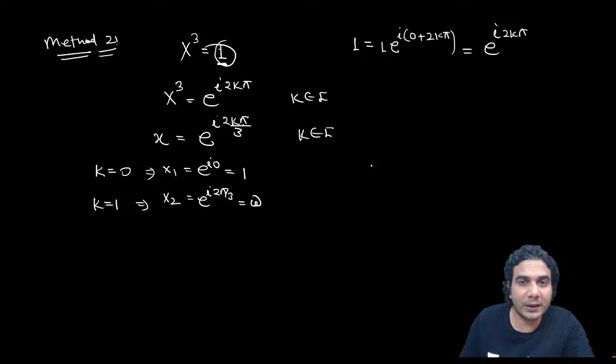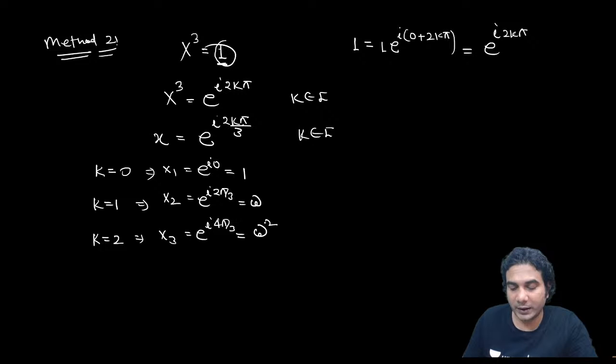Do you remember that? The omega was at an angle of 120 degrees. And then when you put k is equal to 2, you'll get x3, the third root, which is going to be e raised to iota 4 pi by 3. So whose argument was 4 pi by 3? Omega square. So 1, omega and omega square, these are the cube roots of unity.